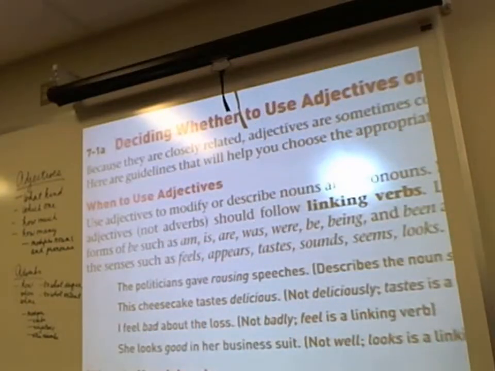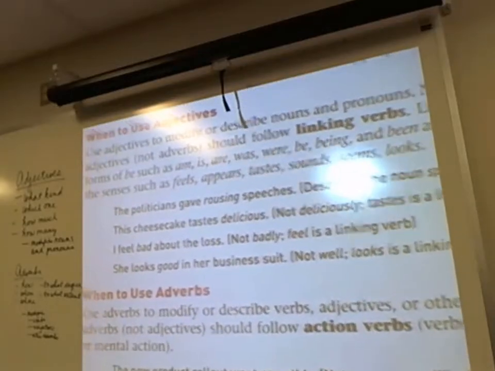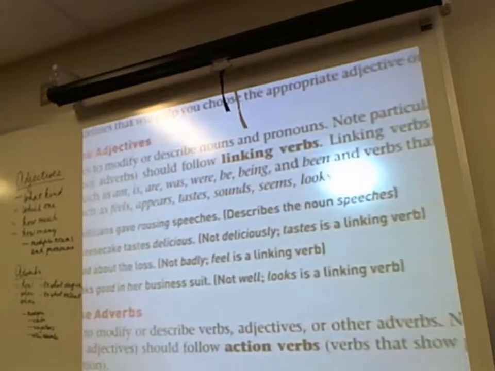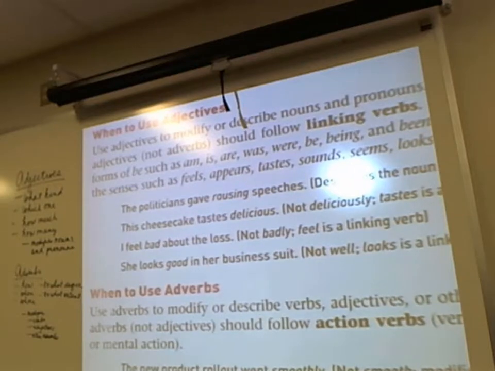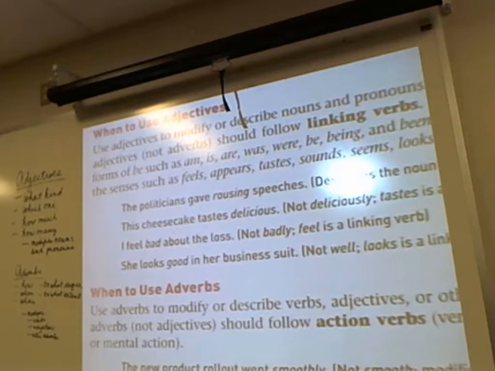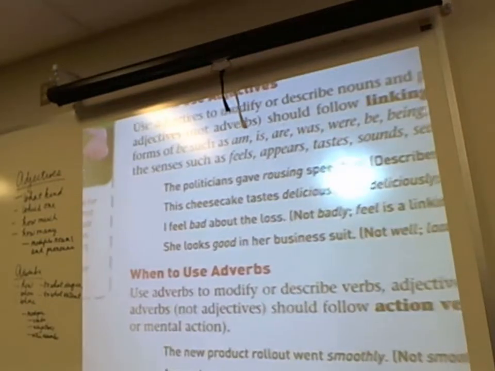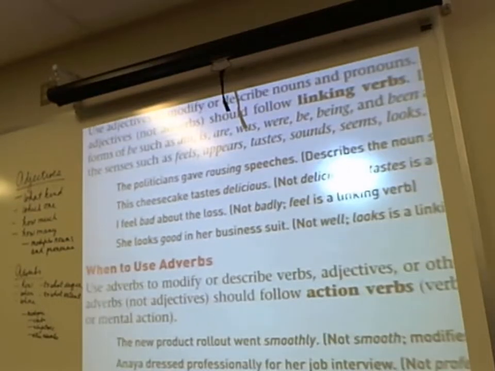Okay, when to use adjectives. This section right here says use adjectives to modify or describe nouns and pronouns. Note particularly that adjectives, not adverbs, should follow linking verbs: am, is, are, was, were, be, being, and been, when they're used by themselves. Linking verbs include am, is, are, was, were, be, being, and been, and verbs that express the senses such as feels, appears, tastes, sounds, seems, and looks.